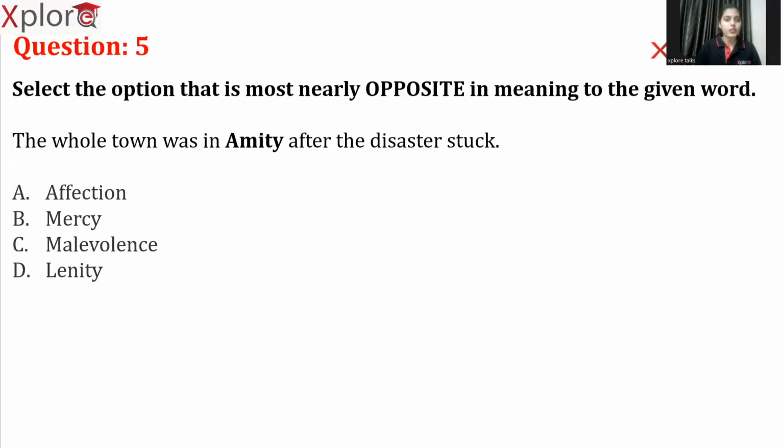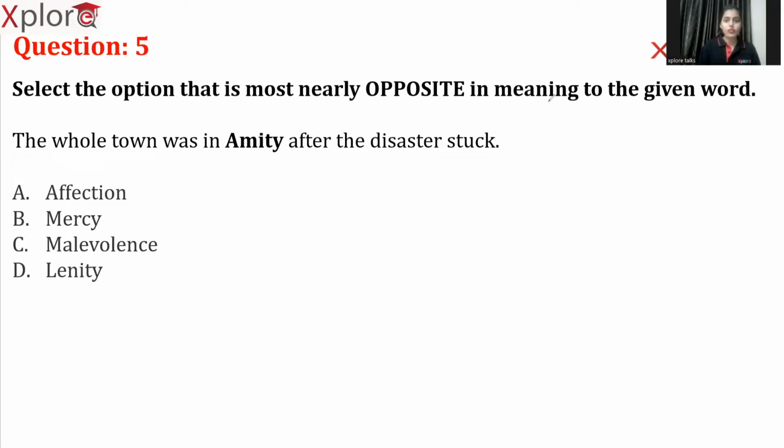So what do we need to find out in this question? We need to find out the opposite word for the highlighted word in the given sentence. So here, let's see what the question is first. The whole town was in amity after the disaster struck. Options: affection, mercy, malevolence, lenity.